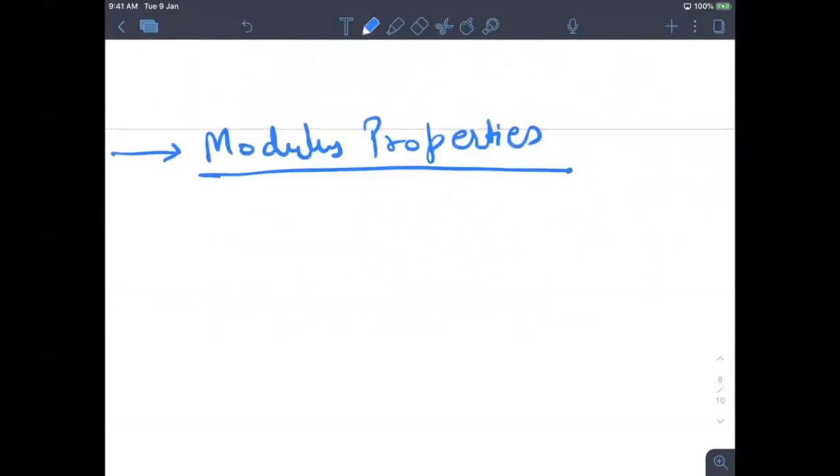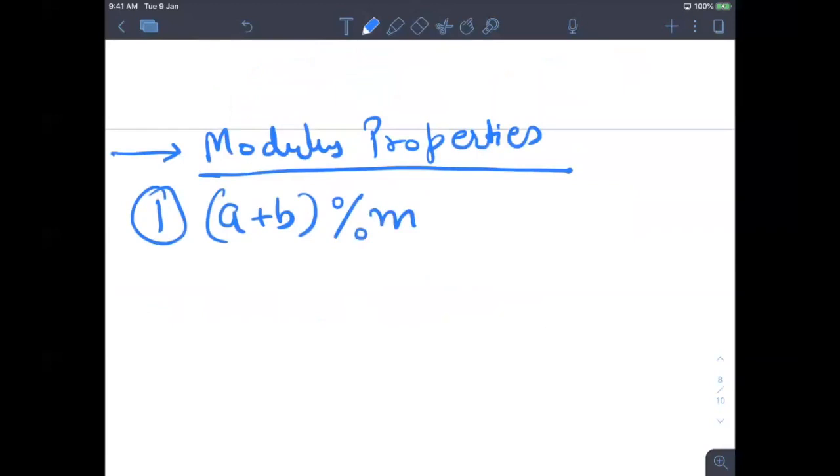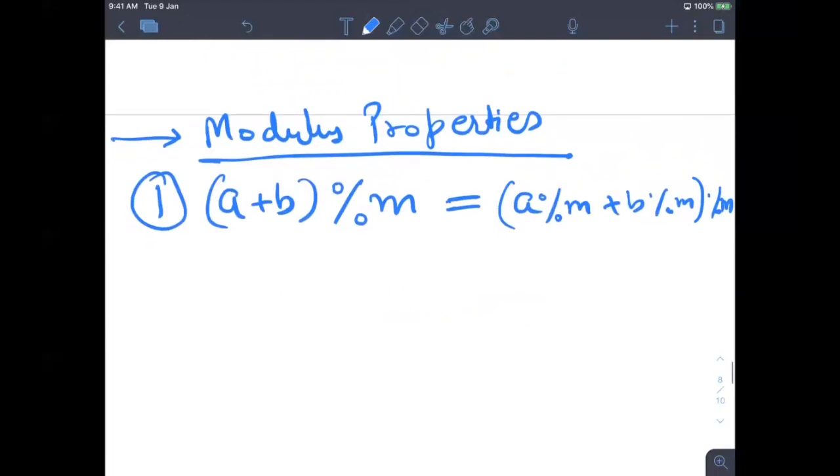So what are the modulus properties? One property is (a plus b) mod m is equal to (a mod m plus b mod m) whole mod m. Whenever you have to compute something like this, you can break it like this.